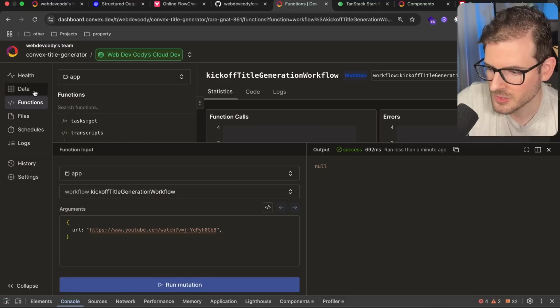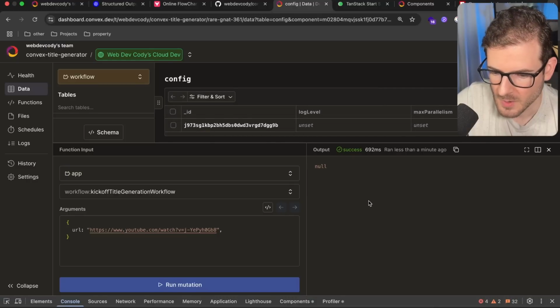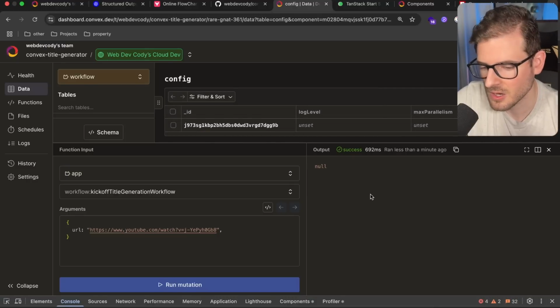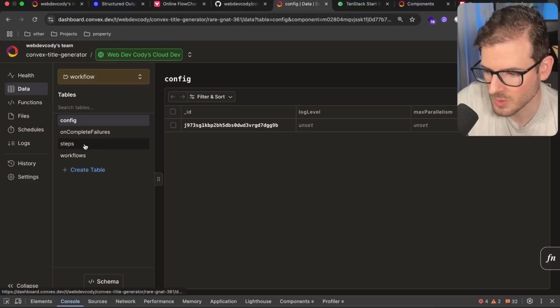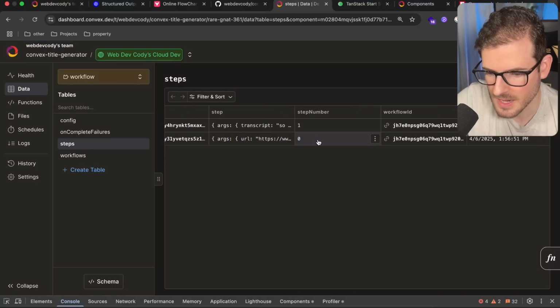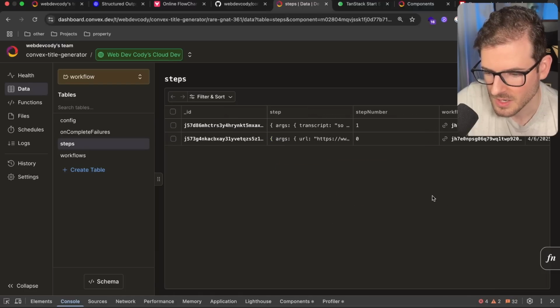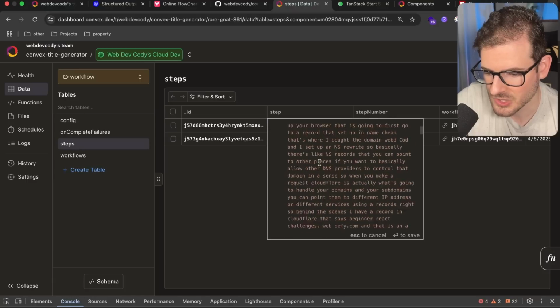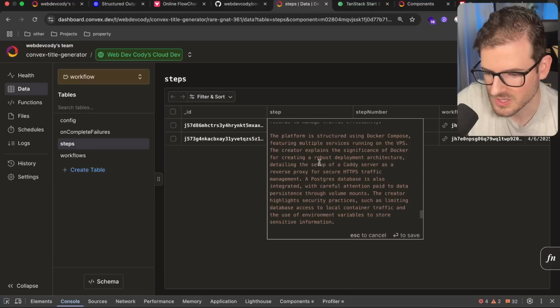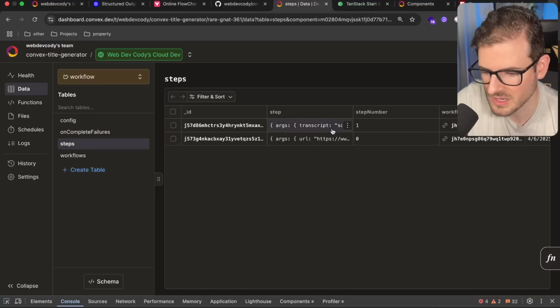And now if I go to my data and go to my workflow dropdown, we won't see any outputs here because this is going to kick off behind the scenes as an asynchronous workflow, but I can look at the steps here, and we can see that it's doing our different steps. It's doing the first step, which is going to grab the URL and download the transcript. And then the second step is getting the transcript and converting it to a summary, which we can see the inputs and the outputs and the run results of all of these individual steps.